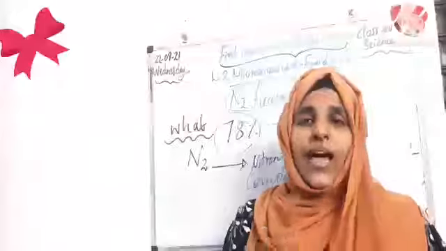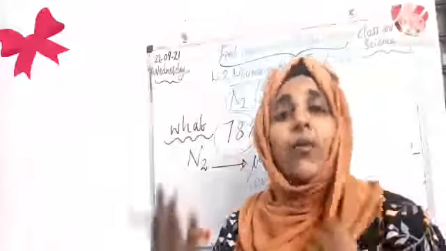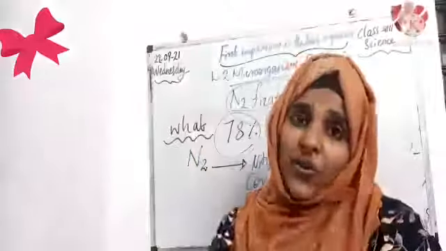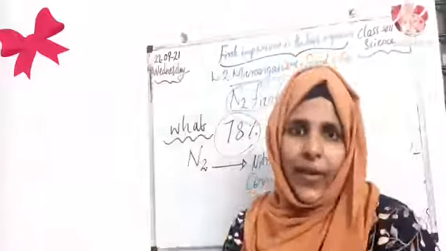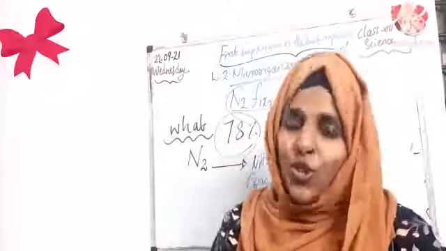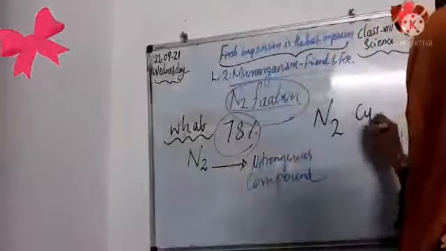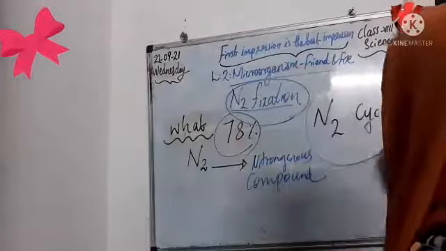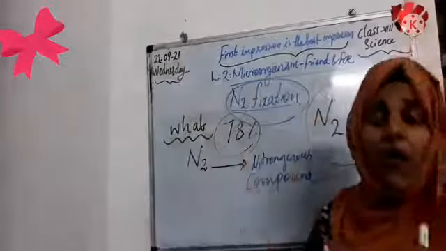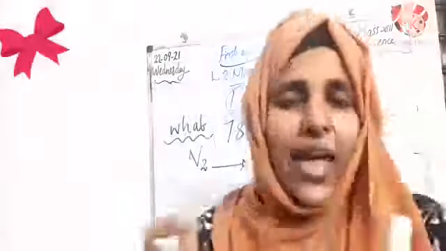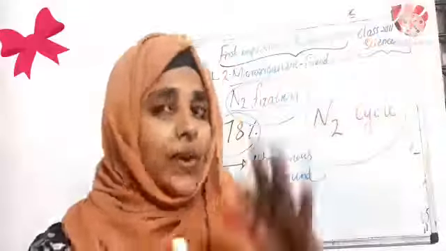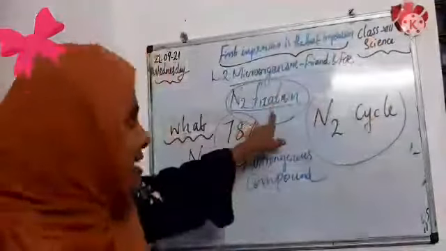Next we need to check how this nitrogen can be fixed in our environment. For that you should learn the nitrogen cycle. Without the nitrogen cycle we cannot understand how nitrogen is fixed in our environment. Understand? So now we learned what nitrogen fixation is.